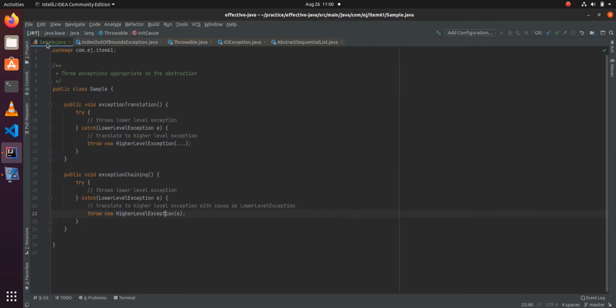So in summary, whenever you are throwing an exception from the API, make sure that those exceptions are relevant to the context of the API. What that means is, if you are throwing any lower level exception, you should convert it into a higher level exception. There are two ways. You can either do the translation or do the exception chaining.